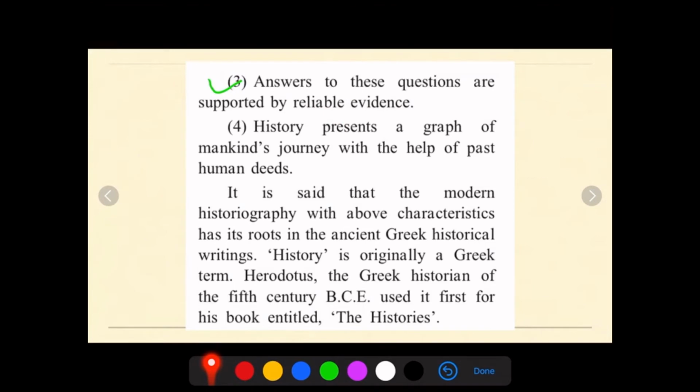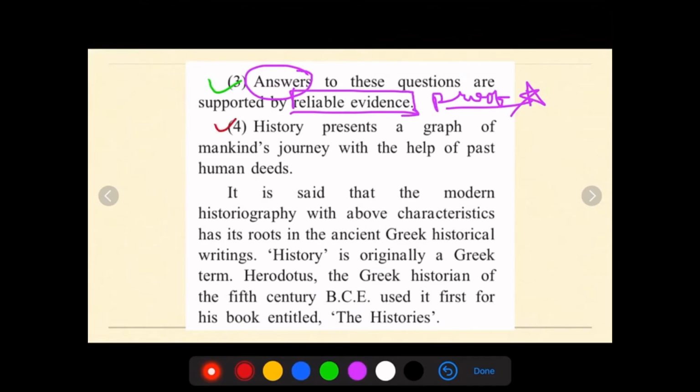So proof is needed. If you are answering the question, the questions were anthropocentric, which were related to mankind. So the answers to the question which we asked should be supported by reliable evidence, means proof. On what basis, or what is the proof that you are answering this question and your answer is right? So you have to present a proof, you have to get a proof to answer these questions, and therefore it should be supported by reliable evidence. Let us move ahead.